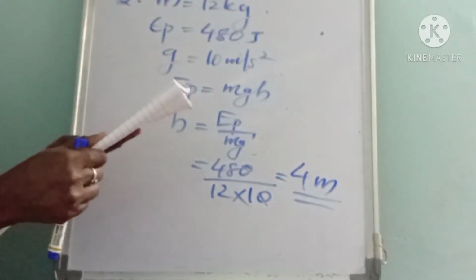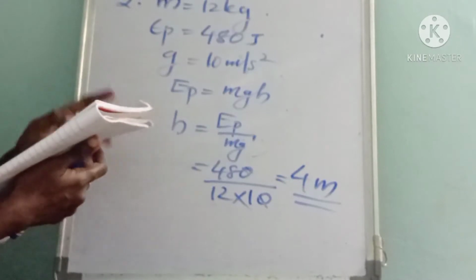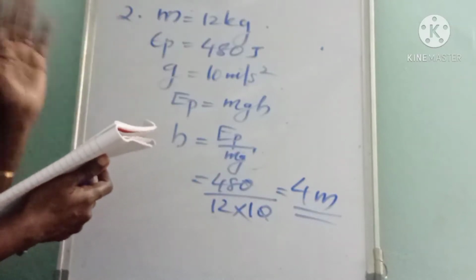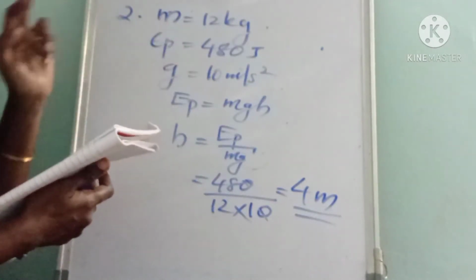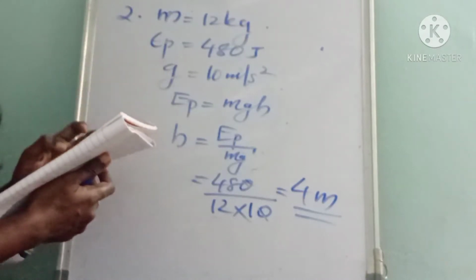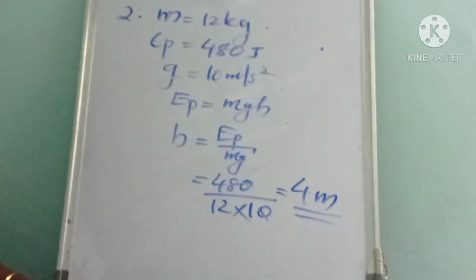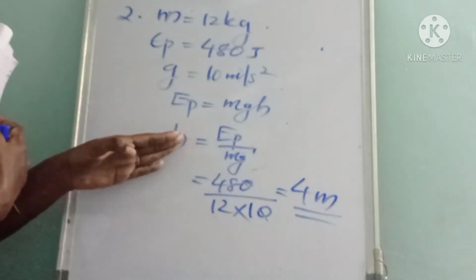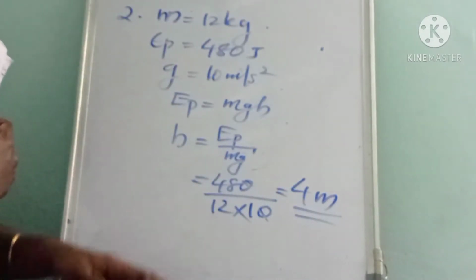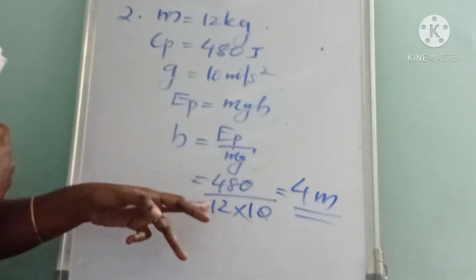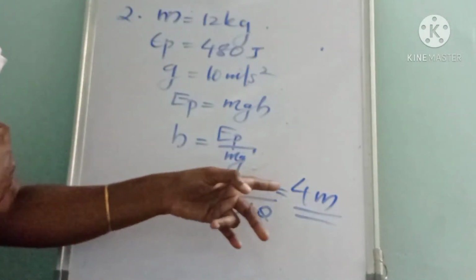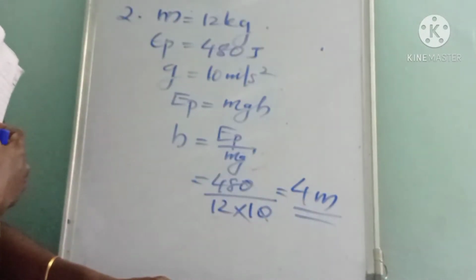Listen to it. Here the question is, an object of mass 12 kg. So mass is given as 12 kg. It is at a certain height above the ground, so it possesses a potential energy EP equal to 480 joule. The acceleration g is given as 10 meter per second square. We have to find the height from the ground where the object is placed. So we know the relation EP is equal to mgh. From that, height h is equal to EP divided by mg. Then we can substitute EP is 480 divided by mass 12 and g is 10. By simplifying this, we will get the value of height as 4 meter. Okay, all of you got it?